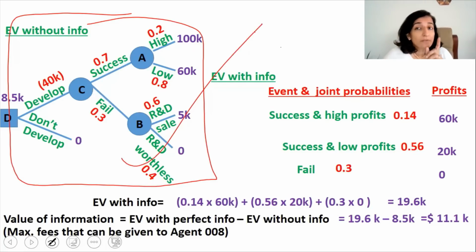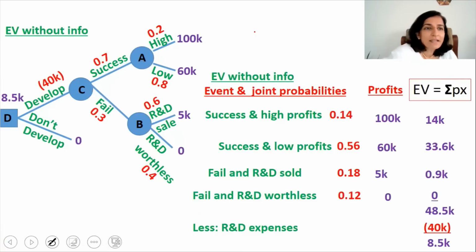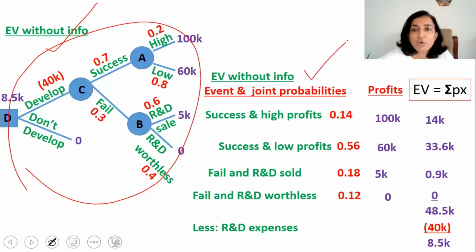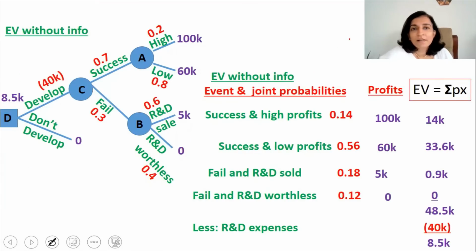How do you represent this decision tree in a tabular format? It is simple. We have to just calculate the joint probabilities. I will show you how. See this? EV without information, the decision tree has been shown as a tabular format. And what have I done here? There are basically 4 outcomes when we are developing the product. So all the 4 outcomes have been written in the form of a table.